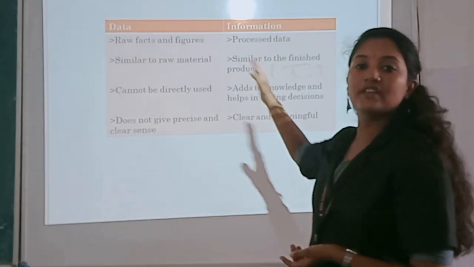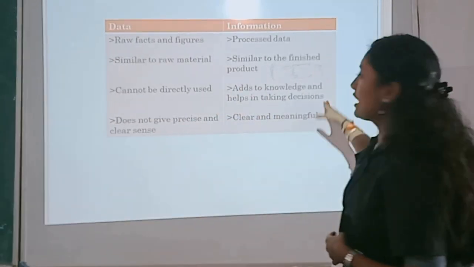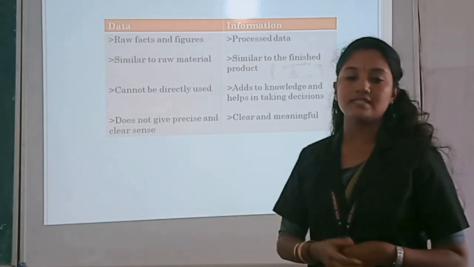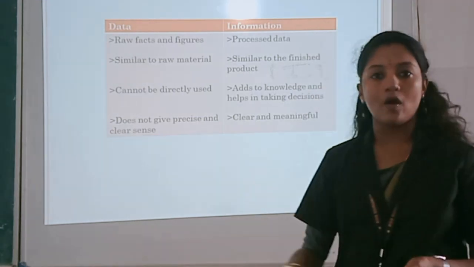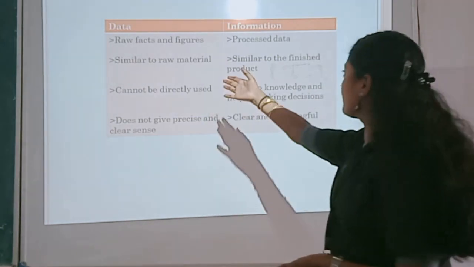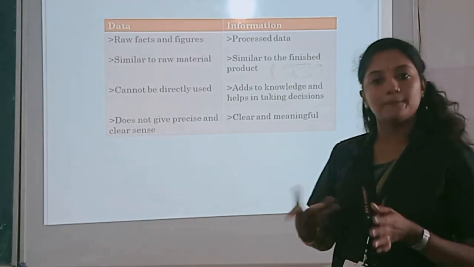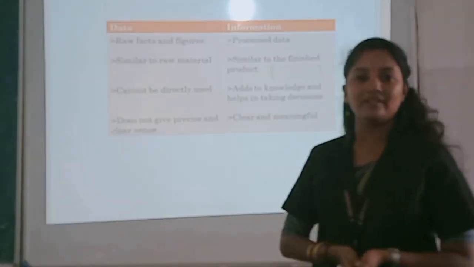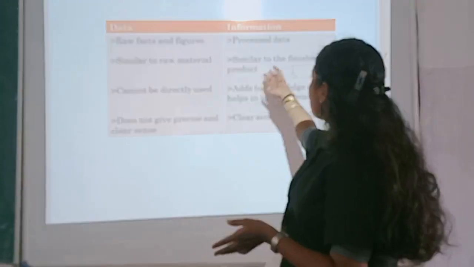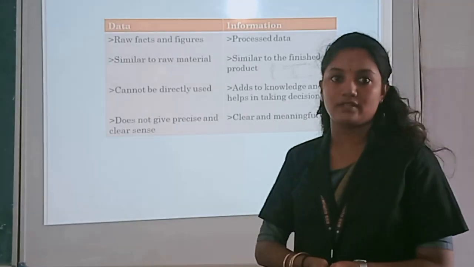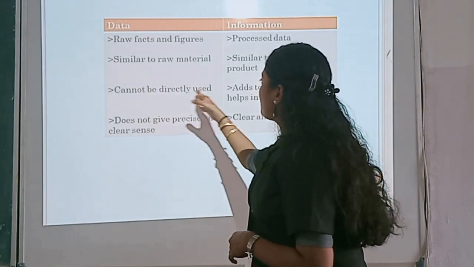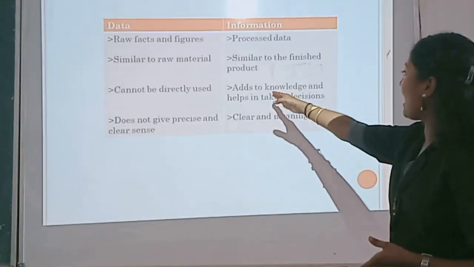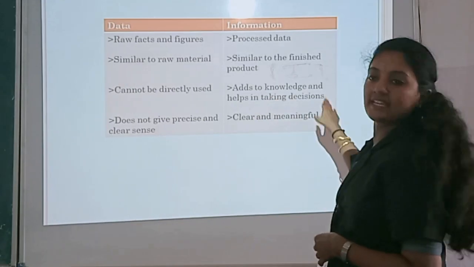So these are the differences between data and information. Data is raw facts, but information is similar to a finished product. Data cannot be directly used. You cannot use the data directly, but information adds to knowledge and helps in taking decisions.